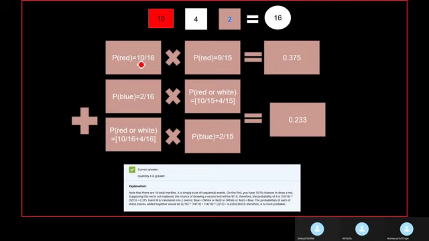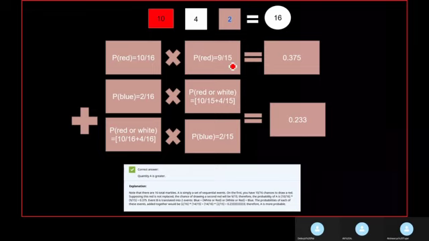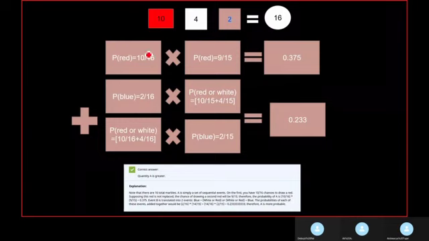So 10 by 16. Next, the second marble which we'll draw is 9 by 15. Why? Because we are not replacing it. So after we remove one red marble, the probability of the second marble being red is 9 by 15. And when you calculate it, the answer will be 0.375.